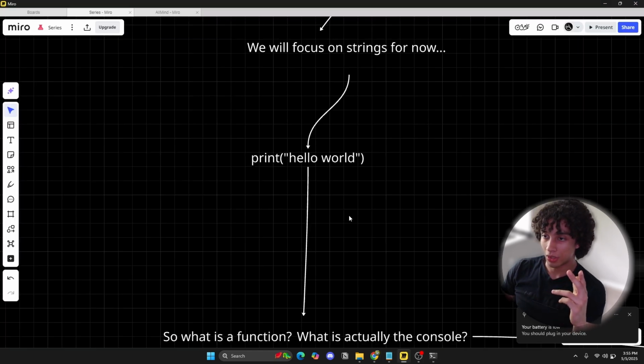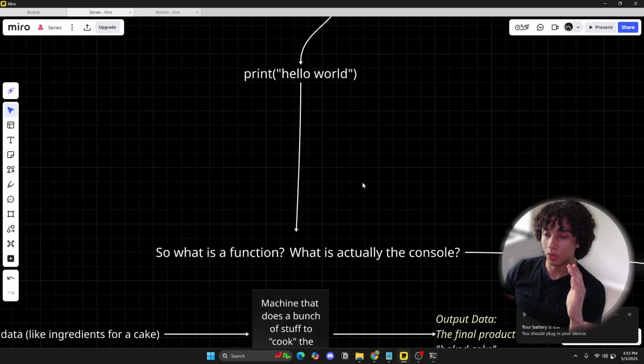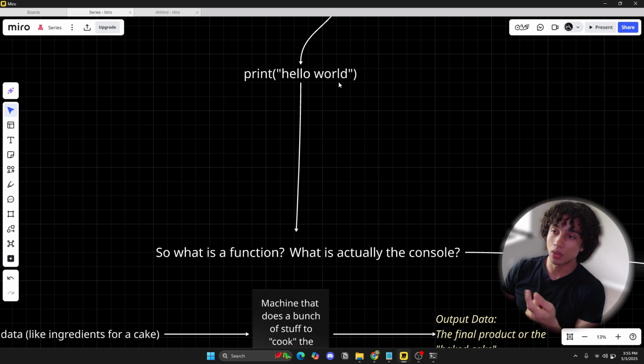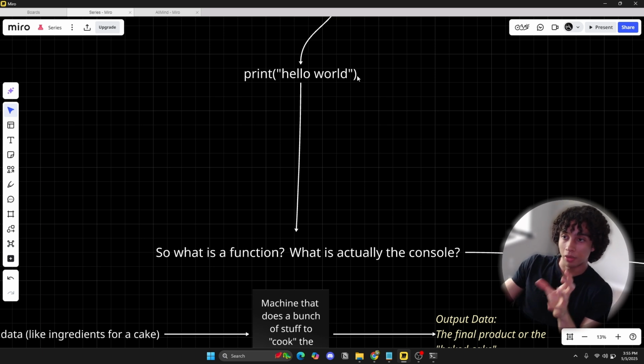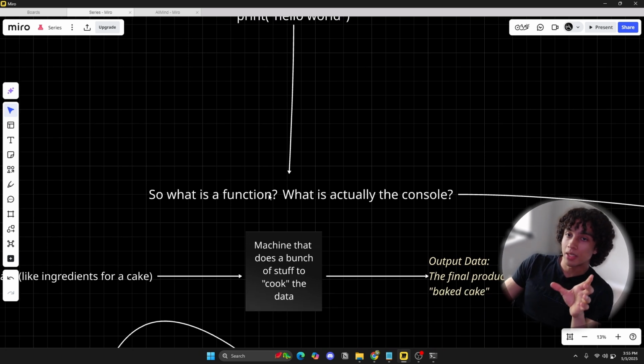Let's continue. What we just did is write our first program. What we used is something called a print function. A lot of courses introduce you to print hello world, but not many actually explain what a function is. Every course says, okay, print function, but doesn't explain what a function is until down the line. So let's decompose this concept with first principles thinking. Check out my previous videos on first principles thinking. What is a function? What is a console? Those are the two main questions we're asking. First, let's focus on function.